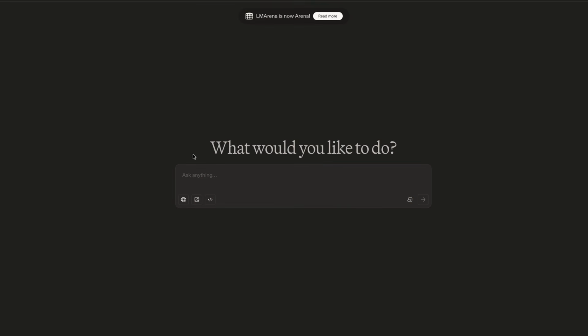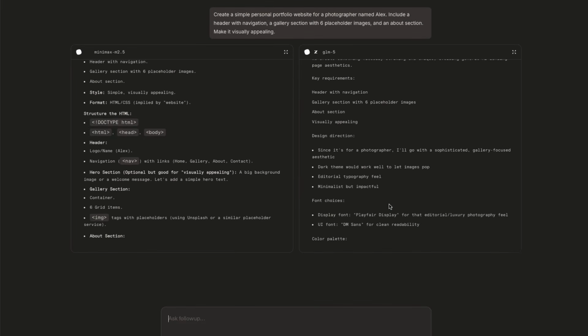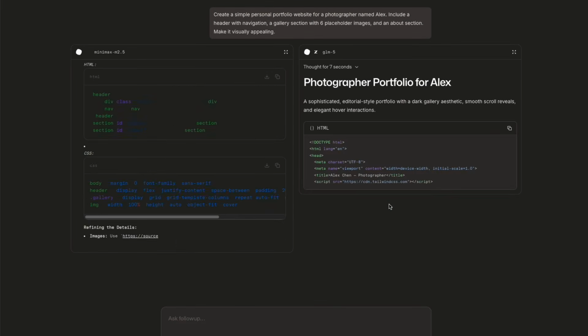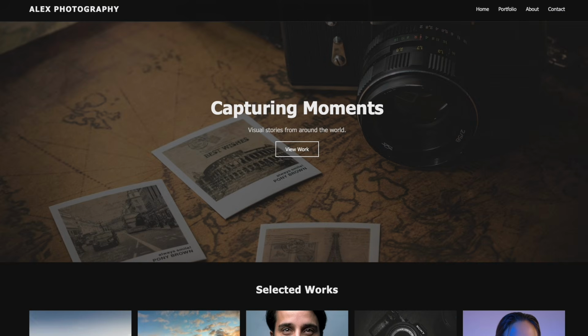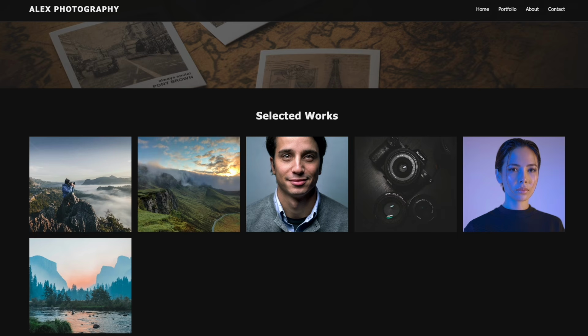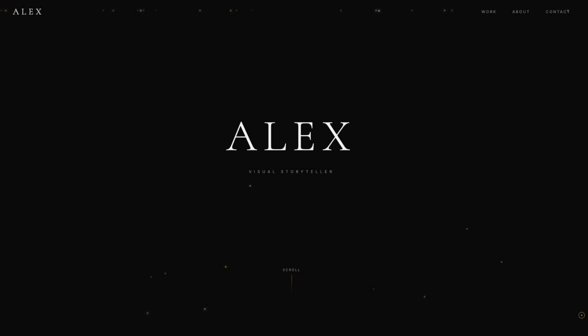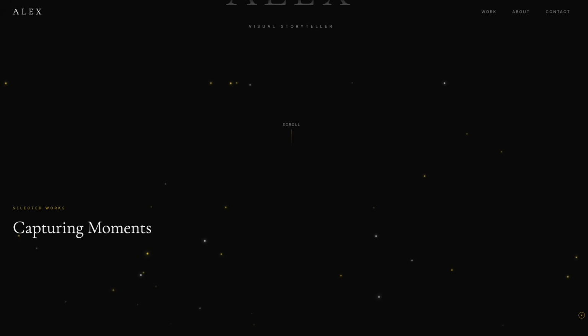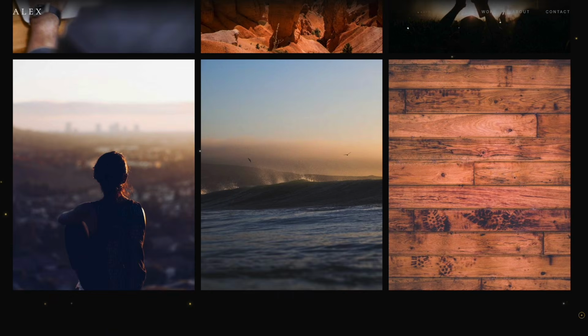First up, let's see how these models handle web design. I am going to ask, create a simple personal portfolio website for a photographer named Alex. Include a header with navigation, a gallery section with 6 placeholder images, and an about section. Make it visually appealing. Here's MiniMax M2.5's design. And here's GLM-5's version. Which AI model did it better? Let me know in the comments.